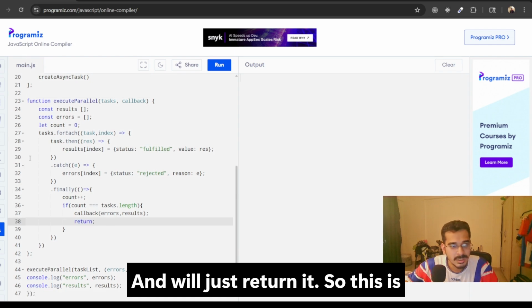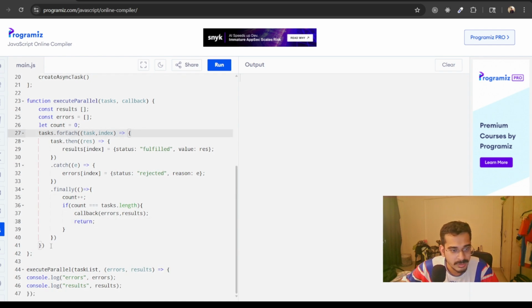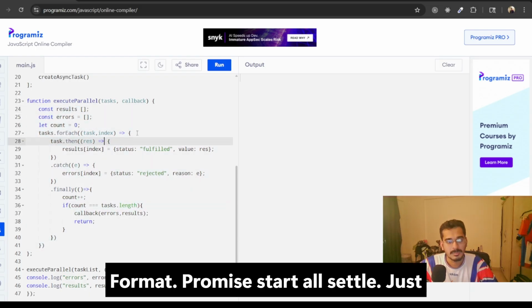So this is a kind of polyfill for my promise.allSettled.